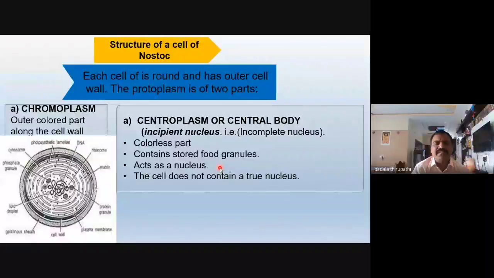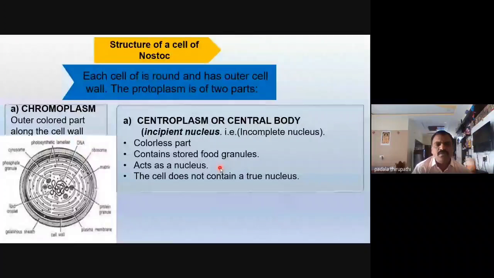This protoplasm is divided into two: chromoplasm and centroplasm. The outer colored part along with the cell wall we call the chromoplasm. Except for the chromoplasm, the remaining central part of the cell is the centroplasm, or central body.